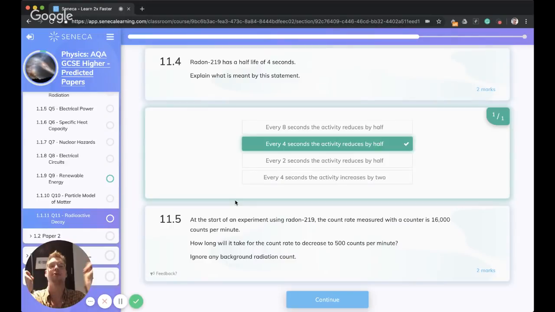We're talking about half-lives. That is the time it takes for the activity of a substance to decay by half. I wonder what my half-life is for energy in these videos. I hope it's a high half-life. And we measure activity using a Geiger counter. So that is how we measure radiation.